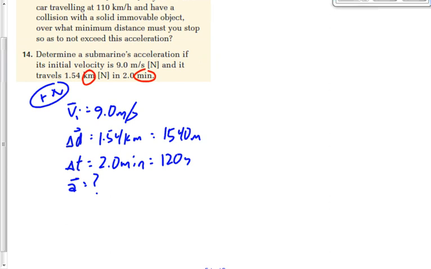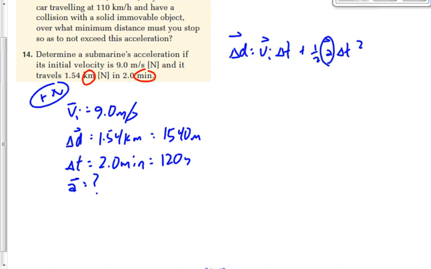So let's try something else. Let's try d is equal to Vit plus 1/2 At squared. I think that's the one we're going to use here. If I'm wrong, that's okay. We'll see that in just a moment here. Solving for A. Get rid of what's not attached to the A first. What's not attached to the A here?